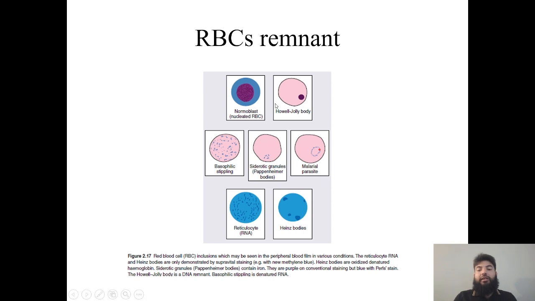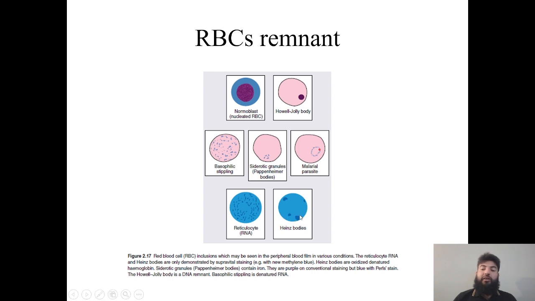Then you can see sideroblastic granules, which are seen in sideroblastic anemia, and they are also called Pappenheimer bodies. And these we can stain with the Prussian blue stain. Then malaria parasite, and reticulocyte, which has RNA remnant, and we stain them with crystal violet or brilliant cresyl blue, and Heinz body, which is denatured hemoglobin.